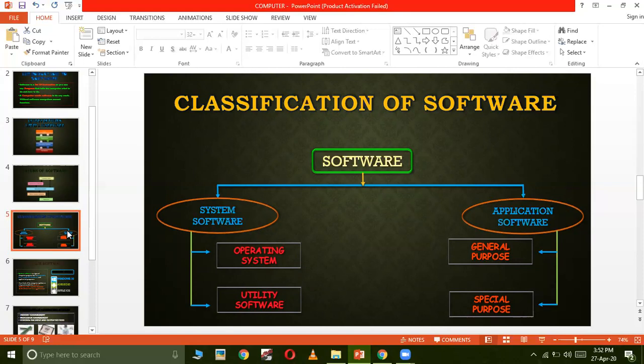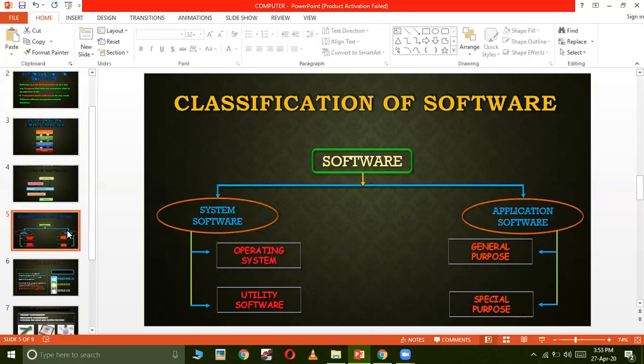For example, antivirus. When we run the antivirus, it removes unwanted programs from your computer, making your computer faster and making your files safe on your computer. That's why we use antivirus. It is not directly used by us.